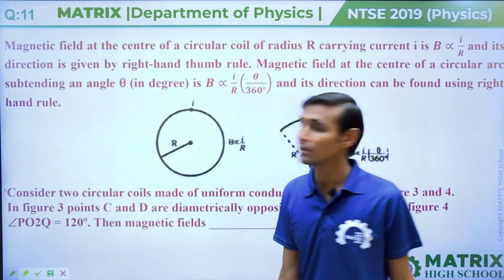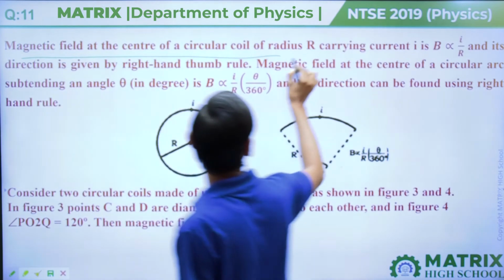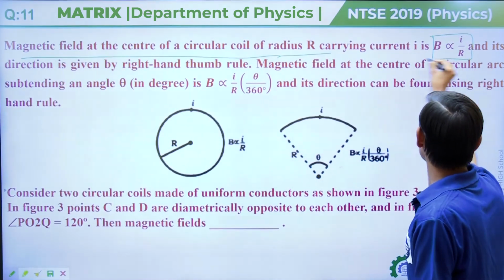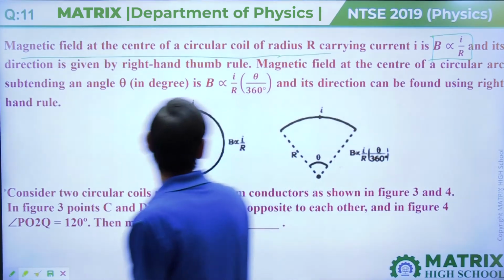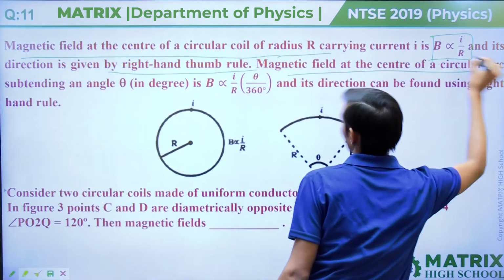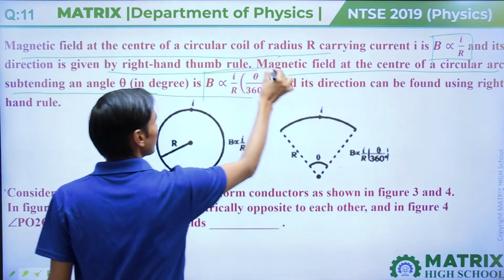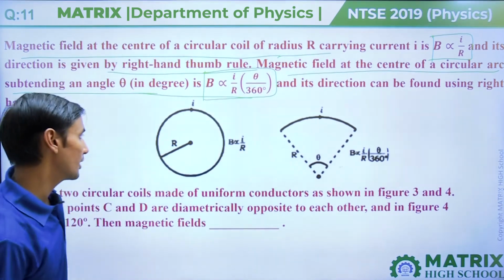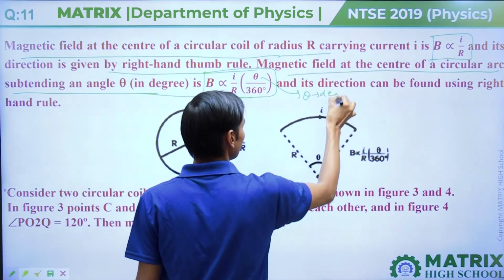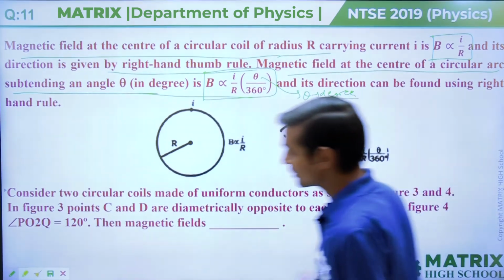Next question, number 11. In this question, the magnetic field at the center of a circular coil of radius R carrying current I is B, which is directly proportional to I upon R, and its direction is given by the right hand thumb rule. The magnetic field at the center of a circular arc subtending an angle theta in degrees is B, directly proportional to I upon R into theta by 360 degrees, where theta will be in degrees. And its direction can be found using again the right hand thumb rule.